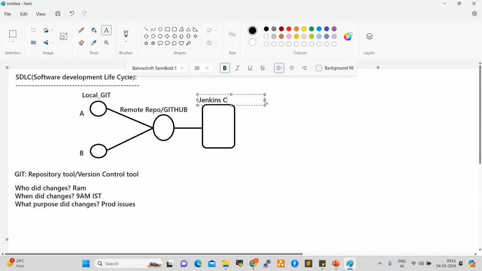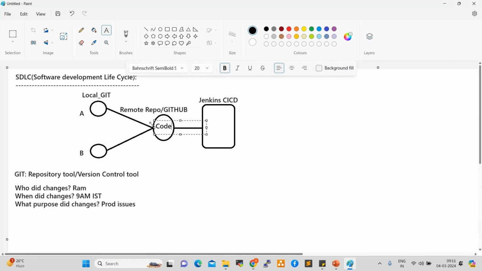What is Jenkins? Jenkins is a CI/CD tool, right? What is CI/CD? Continuous integration, continuous deployment, or continuous delivery, also you can say. So whatever code is developed by developers, once the development is completed, they push the code to the remote repository, which is GitHub, right? So this code should be deployed onto application servers. That is our target. Every project team is developing applications and code, and we can take that code using Jenkins and deploy onto target servers, right?